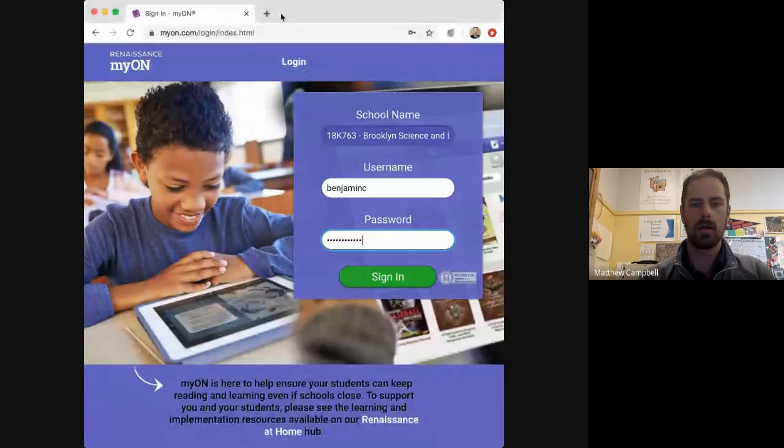I wanted to give you guys a brief tutorial on how to use the tools in myON while you are reading. These are specifically the annotation tools, but also the other tools in the menu. I'm going to share my screen so you can see what I'm seeing. And now we are presenting.